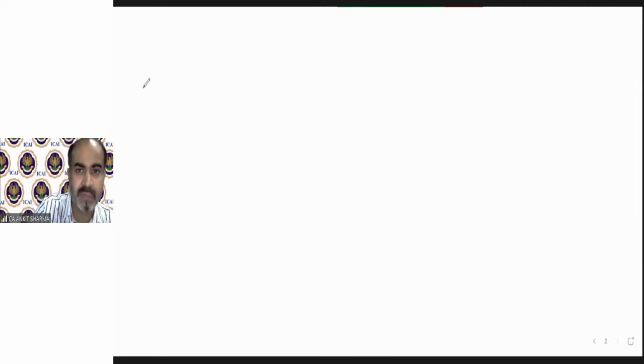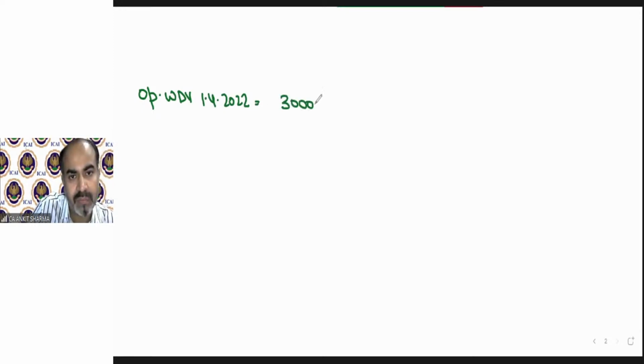The question was saying you have the opening balance. First of all, the opening WDV has been given on 1st April 2022, and that was rupees 30 lakh. On this opening WDV, we cannot claim additional depreciation. For your convenience, I can write down the provision over here: normal depreciation, additional depreciation.